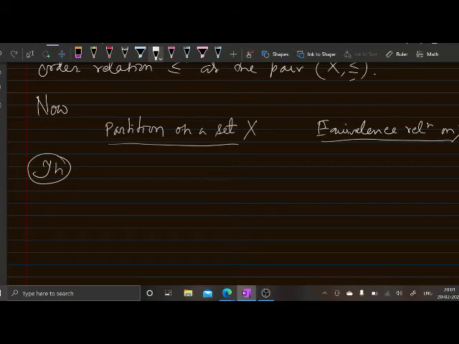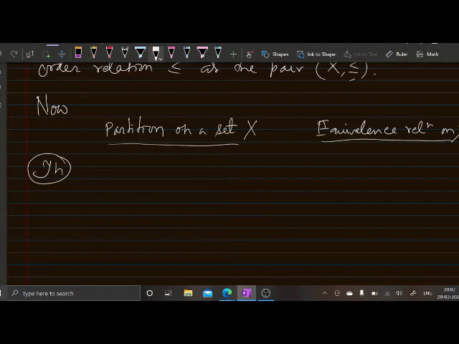At the same time, if you take a partition on a set X, then that partition will define an equivalence relation on that set, where the partition blocks can be determined by this equivalence relation.